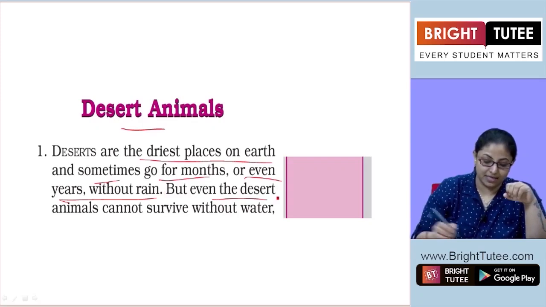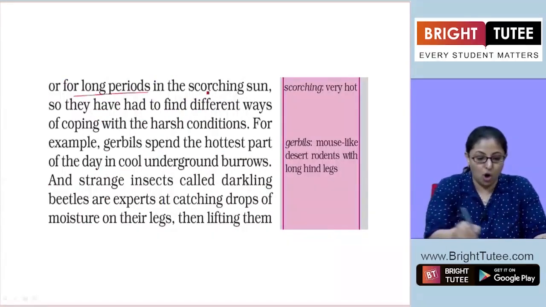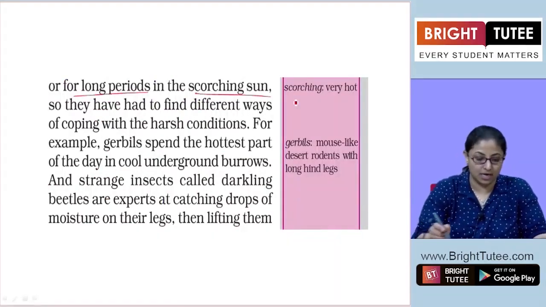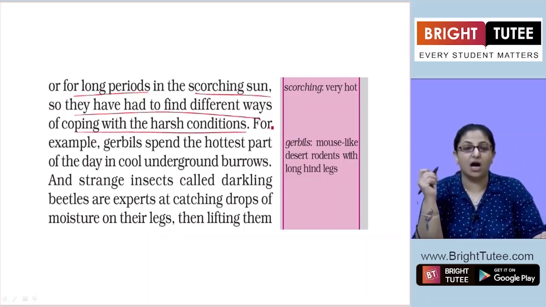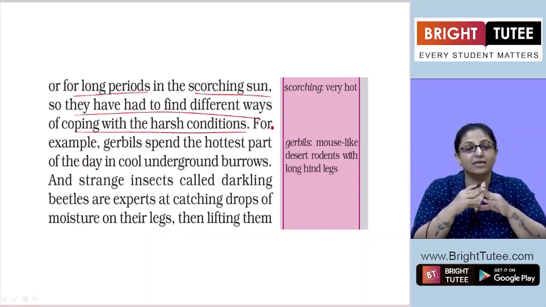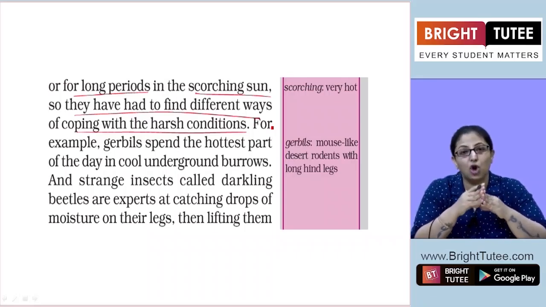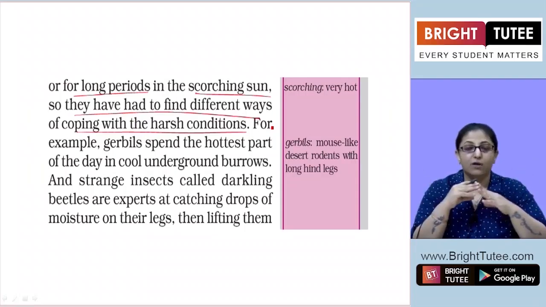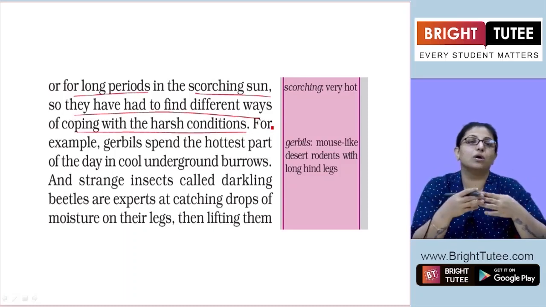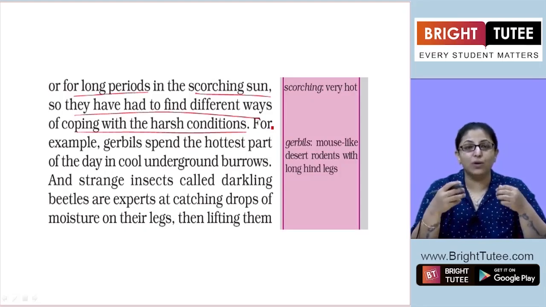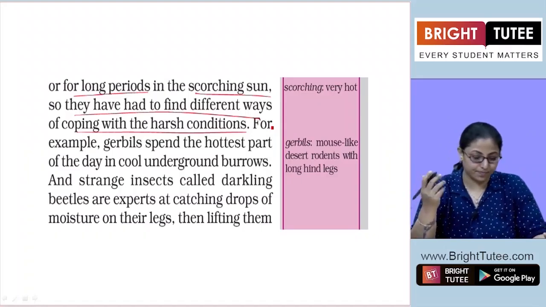But even the desert animals cannot survive without water for long periods in the scorching sun, so they have had to find different ways of coping with the harsh conditions. Now they're telling us that even the desert animals, for example camels, cannot survive for a very, very long time without water. So they had to find some kind of solutions so that this problem can be sorted out.